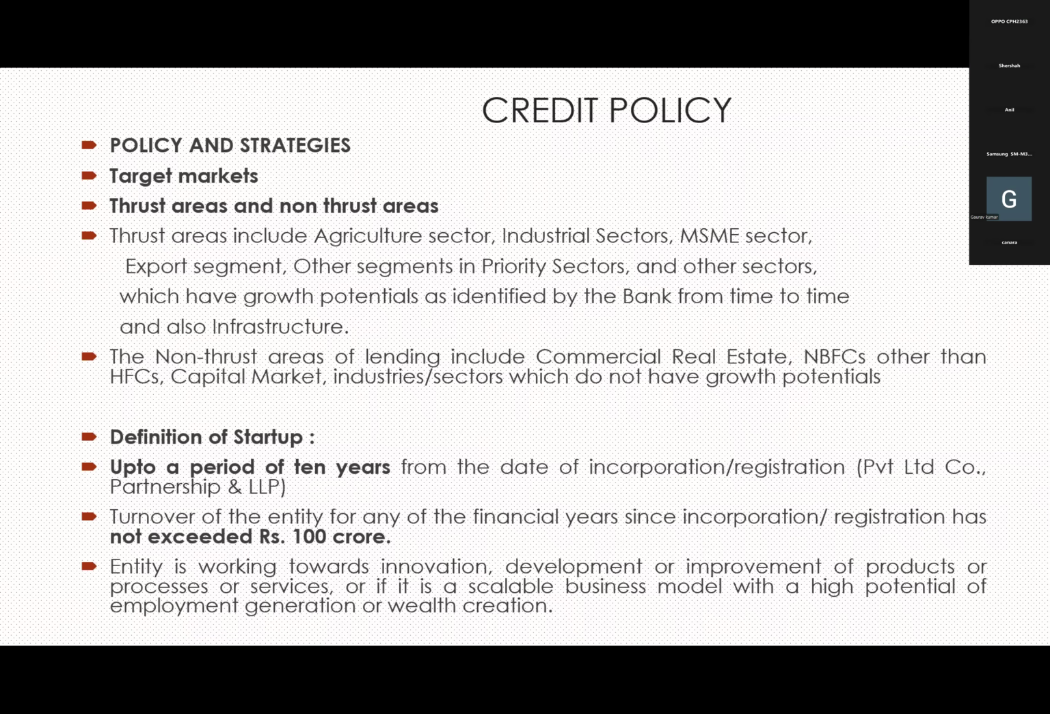Regarding trust areas, the priority sector classification, etc., is given in this policy. Anyway, the priority sector will be dealt with separately. That is why we are not touching that priority sector. Straight away, we are going for other aspects of our credit policy. For exam purposes only, we have taken all important points. So let us discuss first the definition of startup.